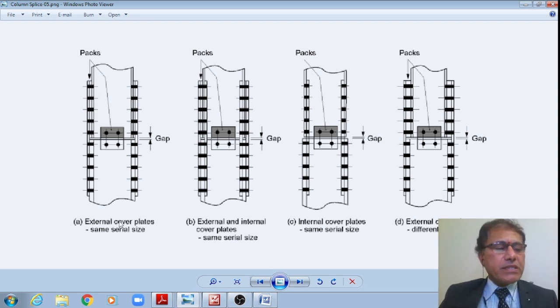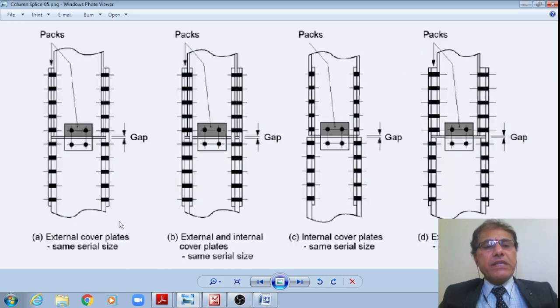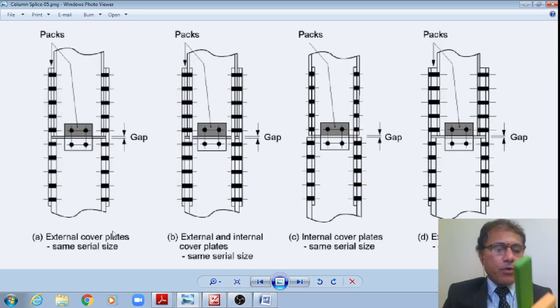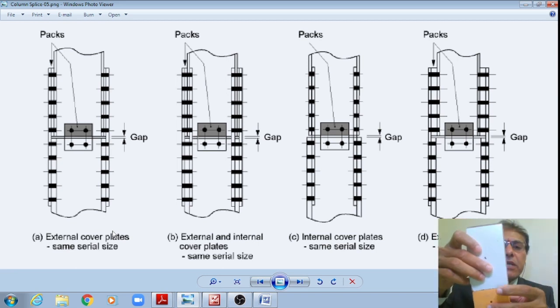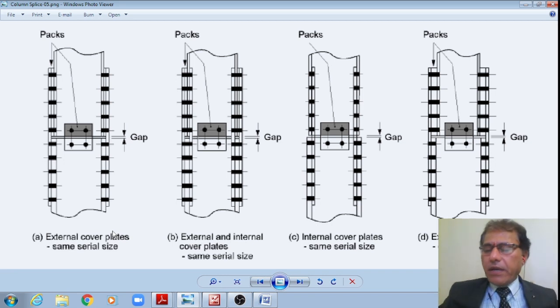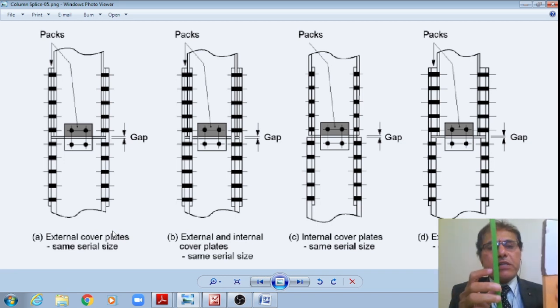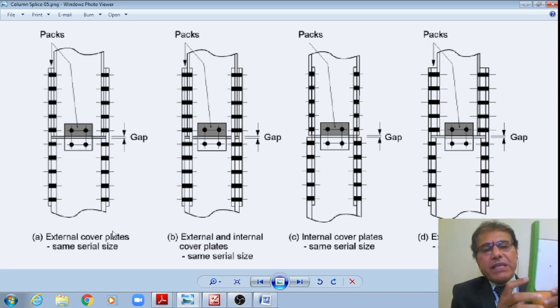Hence, in such a case, the splices may be like this. The splice may be provided between members of the same cross section, wherein we may be providing the splices from the external side of the I section.